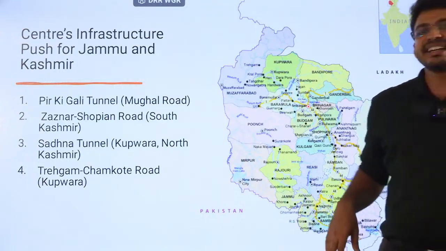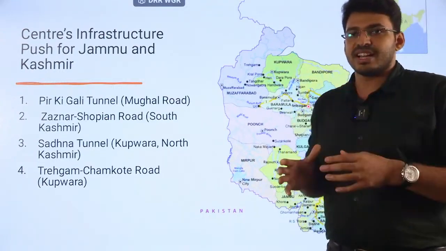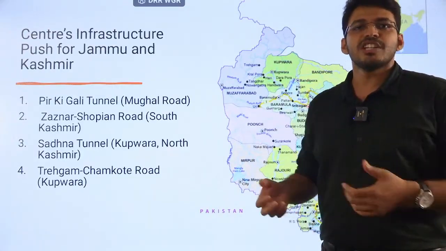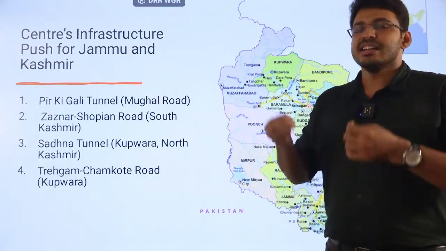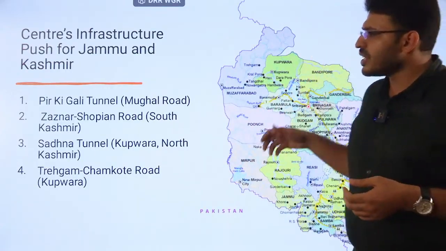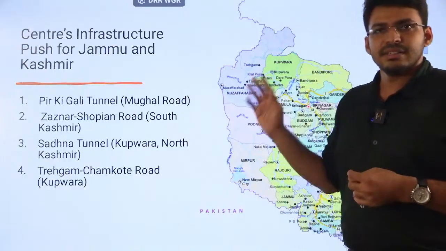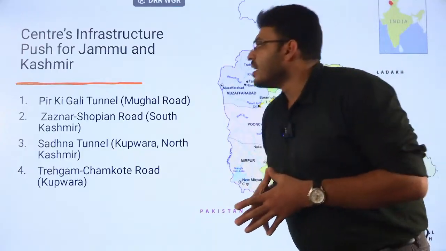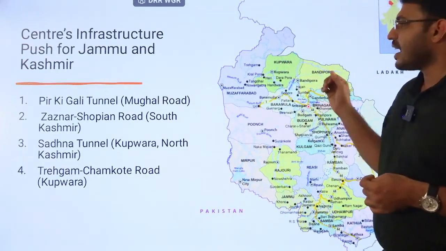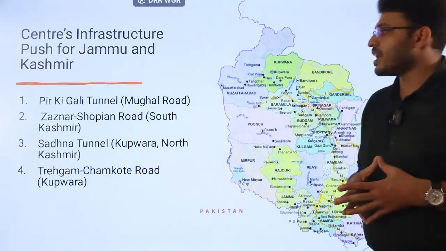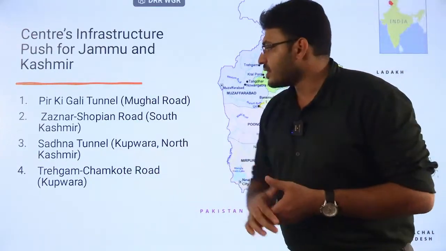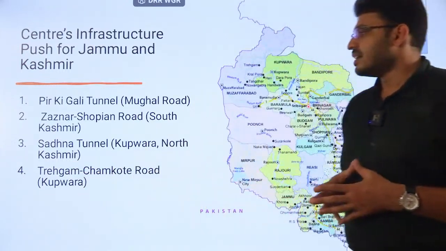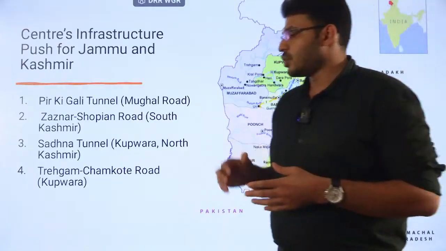Next, the central government is planning 19 infrastructure projects in Jammu and Kashmir. The central government wants the economic development of Jammu and Kashmir, to develop tourism, and to improve connectivity. Among them are four main projects: the Pir Ki Gali Tunnel on the Mughal Road, the Zanzar Sofia to Shopian Road in South Kashmir, the Sadhana Tunnel connecting Kupwara in North Kashmir, and the Dragan Chamkote Road in Kupwara district.